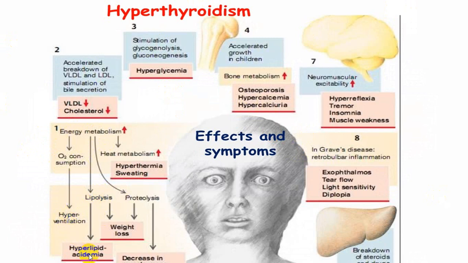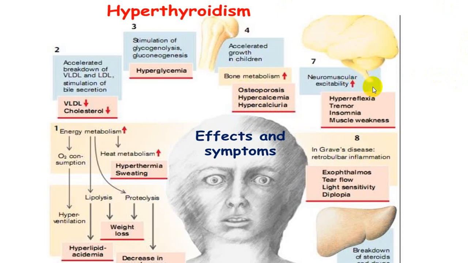You will have hyperglycemia, hyperventilation, hyperlipidemia, weight loss, negative protein balance, or we call it muscle mass loss, muscular weakness, hypothermia, sweating. Hyperlipidemia, and there will be accelerated breakdown, finally ending up with low LDL and low cholesterol levels, hyperglycemia, osteoporosis, hypercalcemia, and because of hypercalcemia, hypercalciuria.